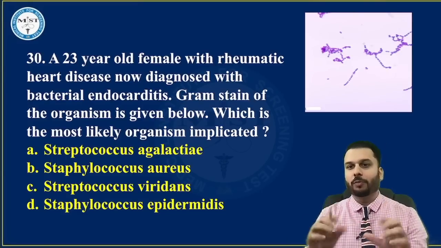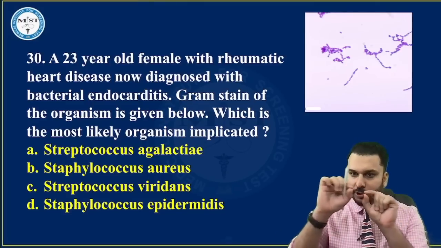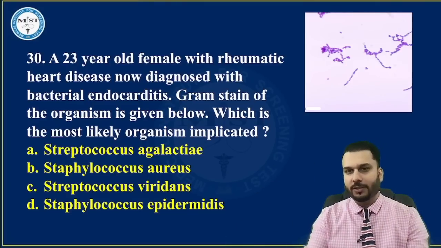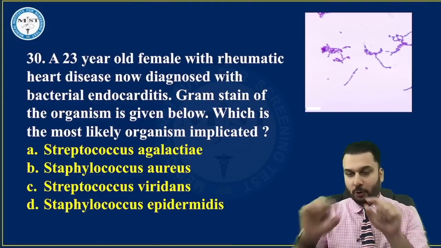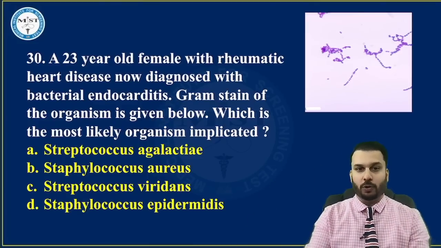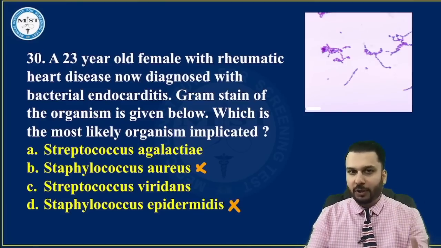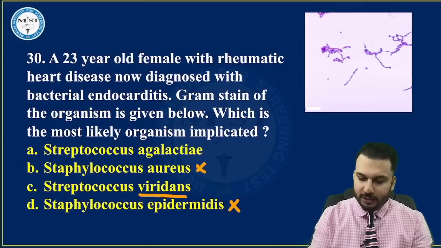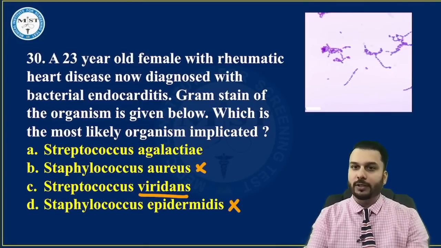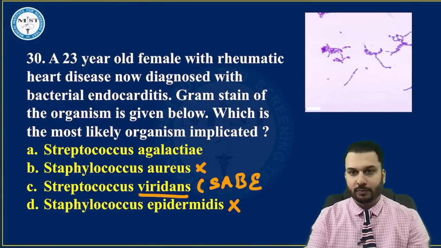So guys, I really hope that you answered this correctly. In the Gram stain, if you pay attention, purple chains, round organisms in chains are mentioned. That means this must be a gram positive cocci called streptococcus, because it is in chains. So if streptococcus is the answer, then aureus is ruled out and epidermidis is ruled out. Now I remain with Streptococcus agalactiae and viridans. From these two organisms, you know viridans is the organism that causes endocarditis. In fact, it is the most common organism causing subacute bacterial endocarditis.